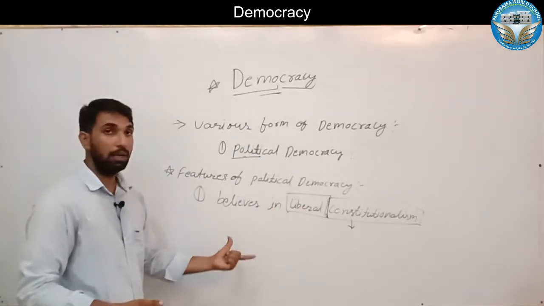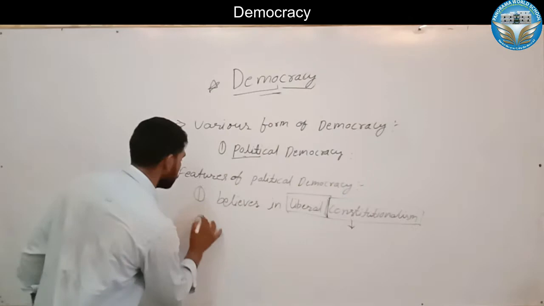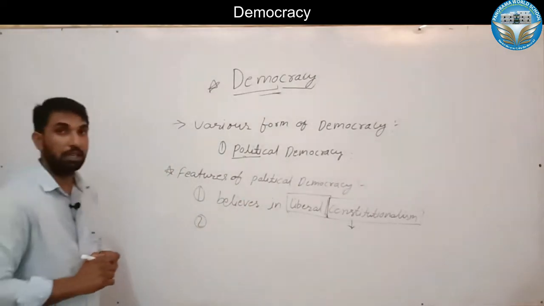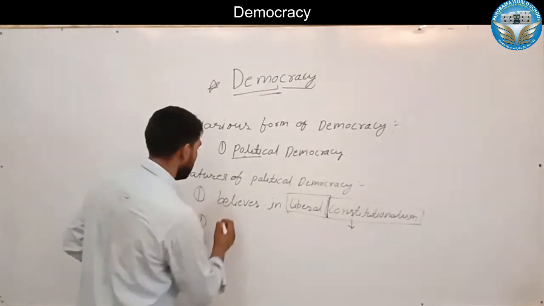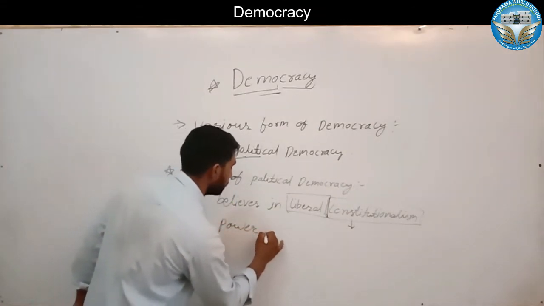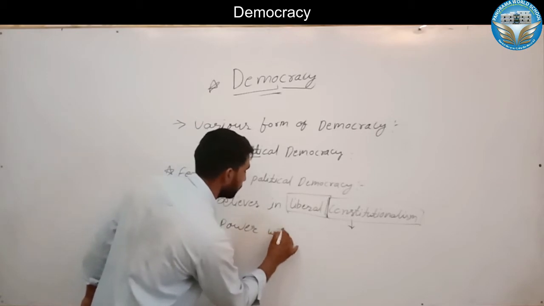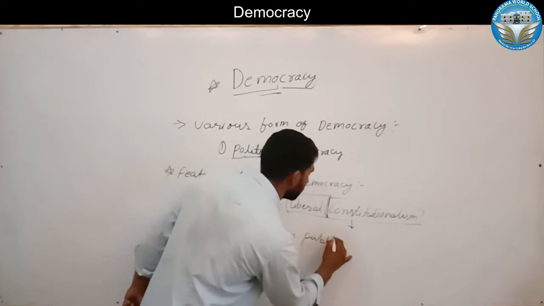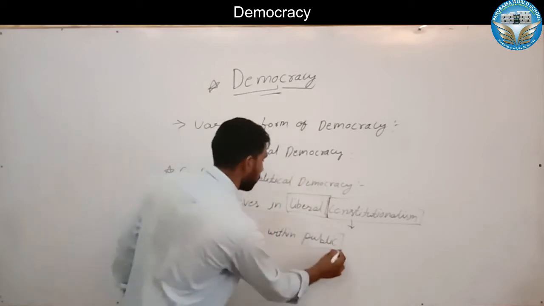According to political democracy, the second feature is that it believes power is within the public.